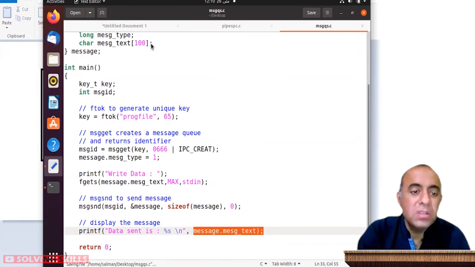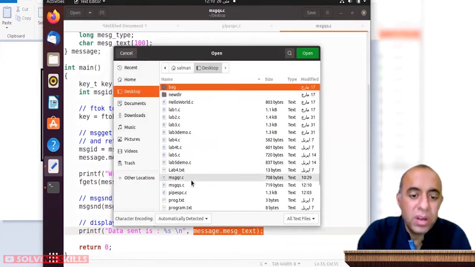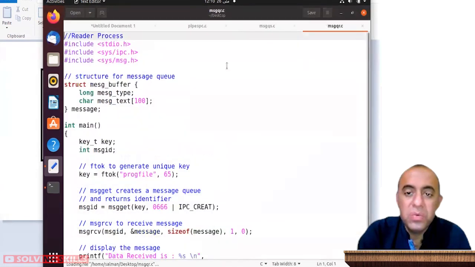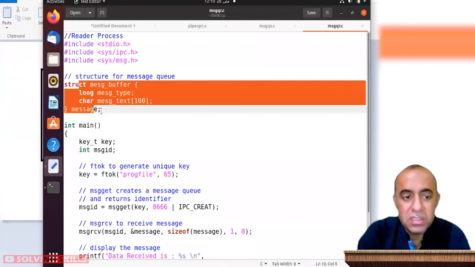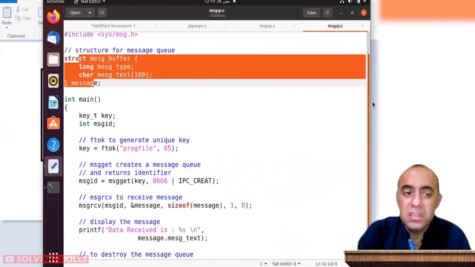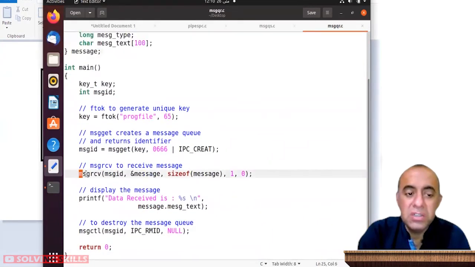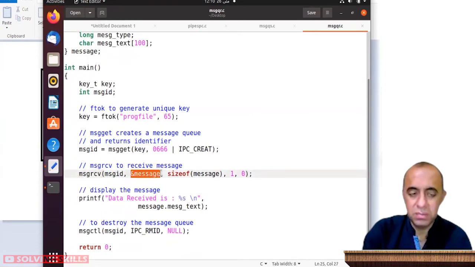Now we go to the second program, which is an independent program. We call it message queue receive.c, in which we have some library files. We have the same struct message, because as I said, this is the requirement of the message send and message receive system calls, to have the message in this particular format.